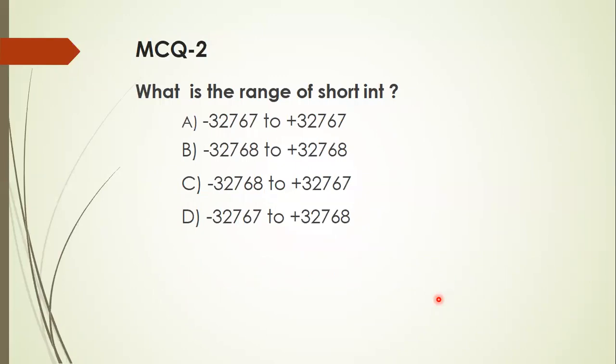What is the range of short int? We know that in all machines, short int takes only 2 bytes. In that case, the range is minus 2 to the power of 15 to 2 to the power of 15 minus 1. That's equal to minus 32,768 to plus 32,767. The correct answer is C.